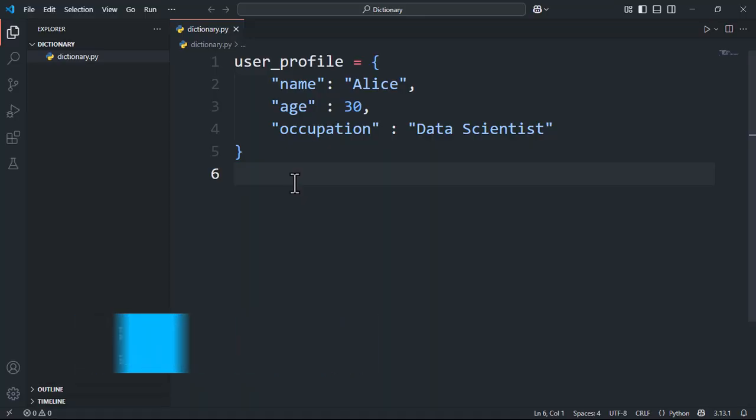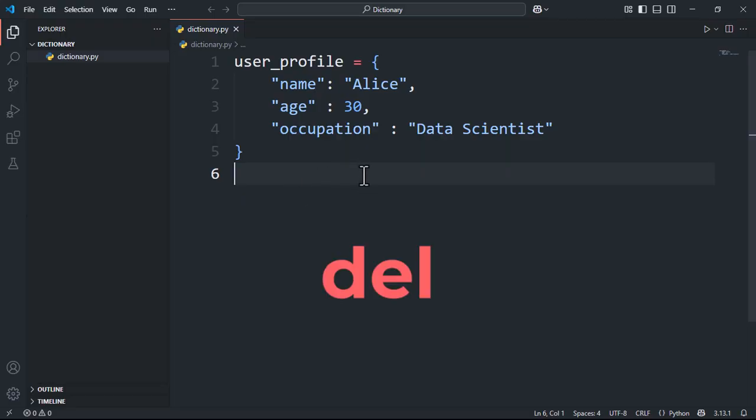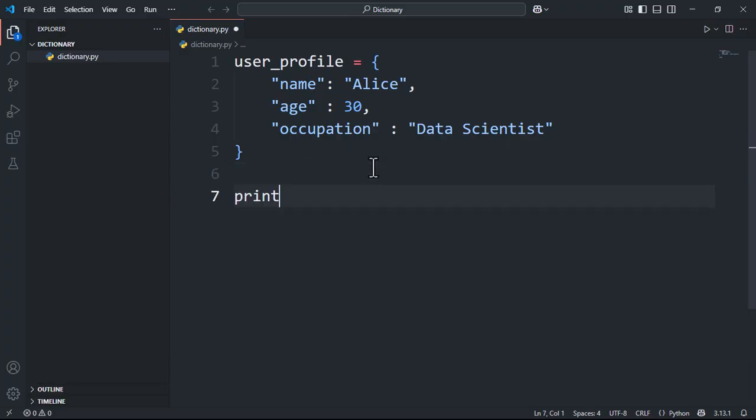Removing items. Sometimes you need to remove information. Maybe the age key isn't needed anymore. There are a couple of ways to do this. The most direct way is using the del keyword. Print the profile before removing age. Type print, add f for string formatting, open parenthesis. Inside double quotes, write "before removing age:", and inside curly braces, user_profile, to show the current dictionary.